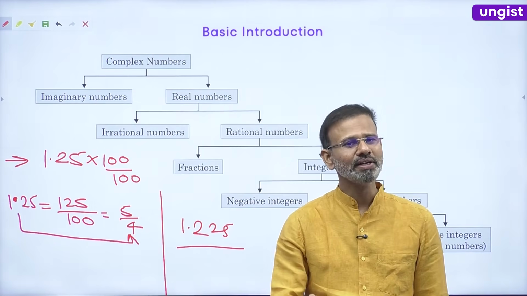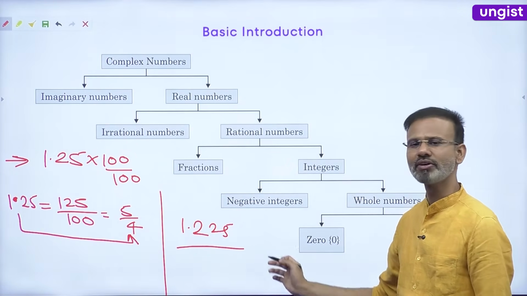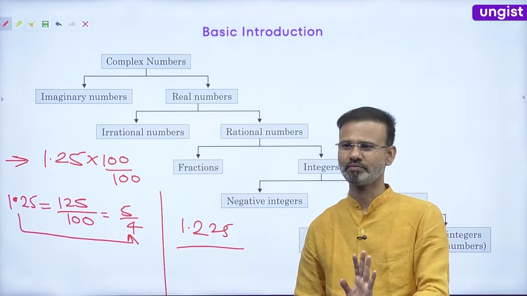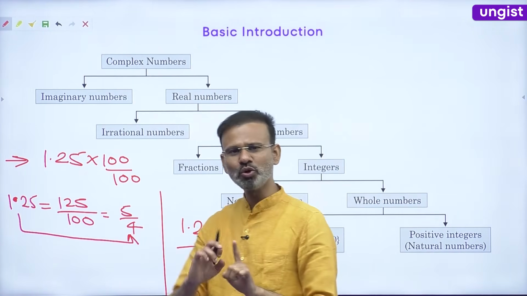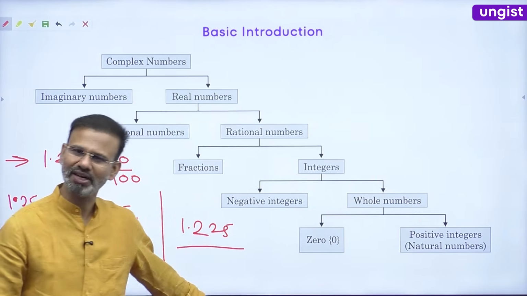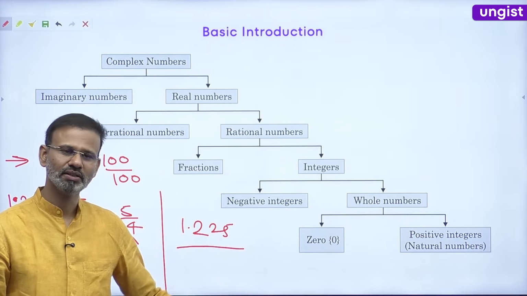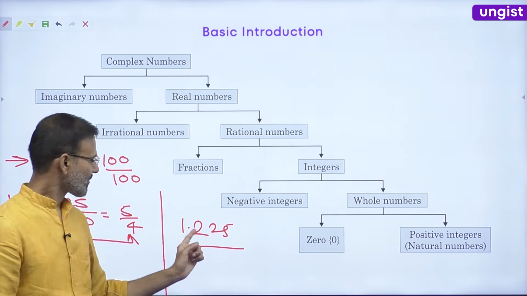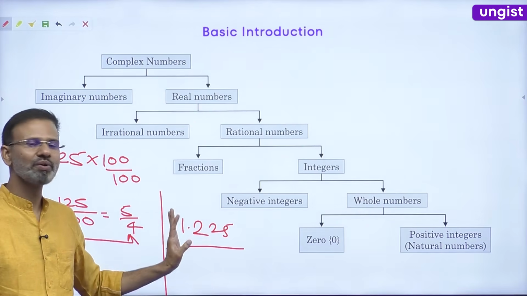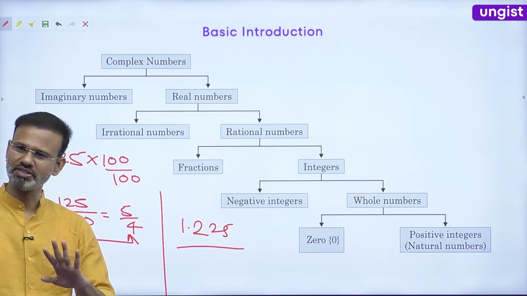So what I'm trying to say is, if countable digits are there after the decimal, let's say 15 digits, then 1 followed by 15 zeros will be multiplied and divided, and you can convert this number into a fraction. Same process for all the terms. So if the digits can be counted after the decimal, then it is very simple to convert that number into a fraction.